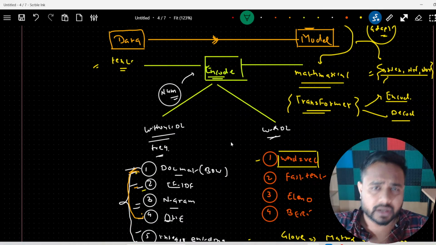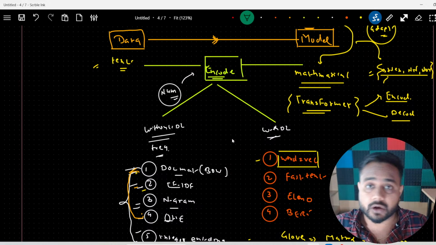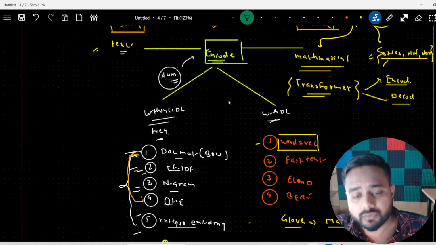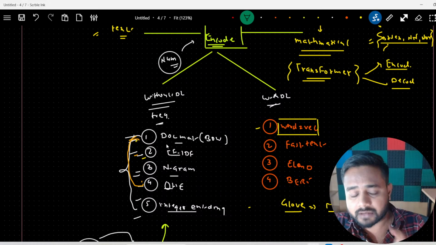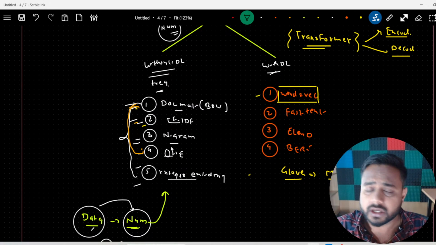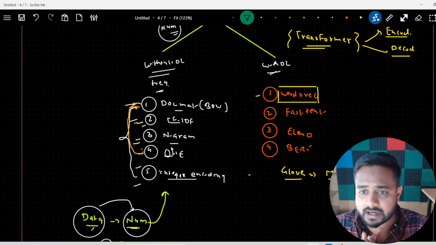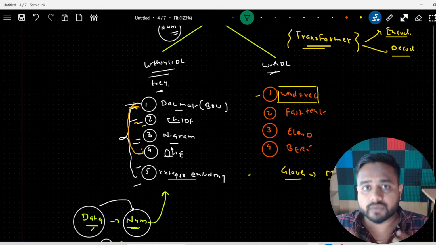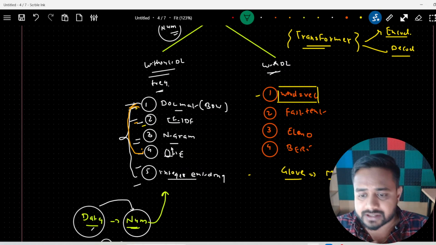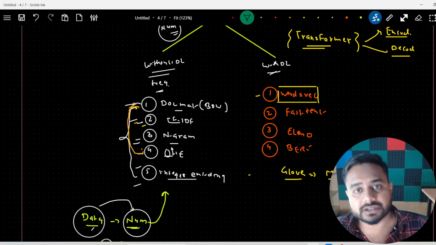So for that we have different techniques. If we are talking about deep learning, we have two techniques, right? The first is without deep learning, the second is with deep learning. In the without deep learning category, you will find there are so many techniques. Here I have written a couple which are very famous, like document matrix, TF-IDF, n-gram, one hot encoding, and integer encoding, which we generally use while doing encoding. And on the right hand side I have written techniques which work along with the neural network. So Word2Vec is there, FastText is there, ELMo is there, BERT is there, Transformer itself is there, right? GloVe vector is there, but it's not a DL based technique. I told you that it's a matrix factorization based technique.